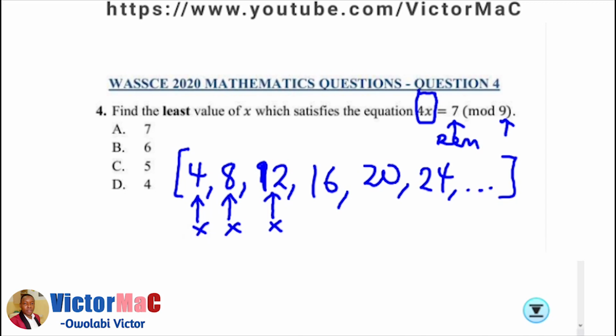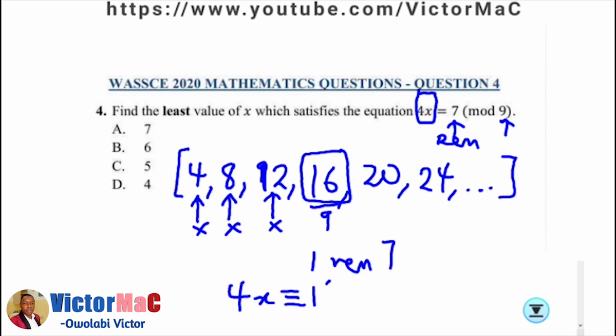Then when I divide 16 by 9, I have 1 remainder 7. So definitely my 4x is congruent or the same as 16. When I divide both sides by 4, this implies that my x is going to be 4, and that's option D.